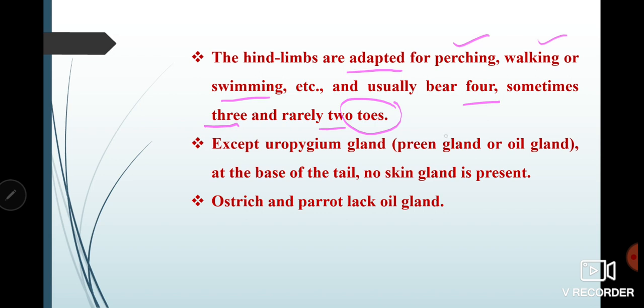Well, the preen gland is present in birds. That's also known as the oil gland, and also called the uropygial gland. This gland is present at the base of the tail of birds. Except this gland, no skin gland is present in birds. Ostrich and parrot don't even have this oil gland present in them.